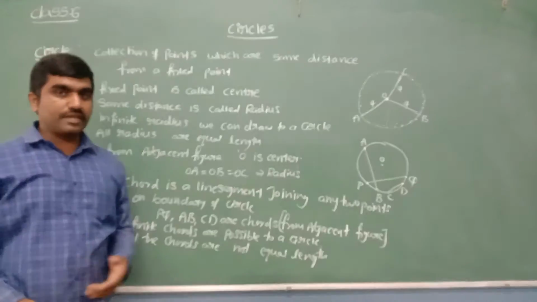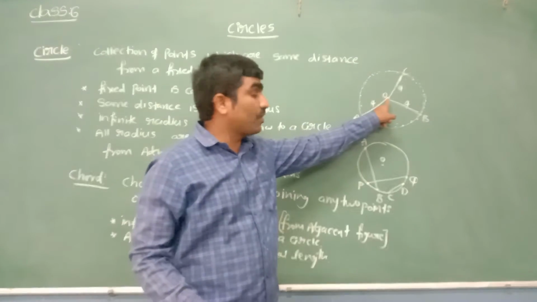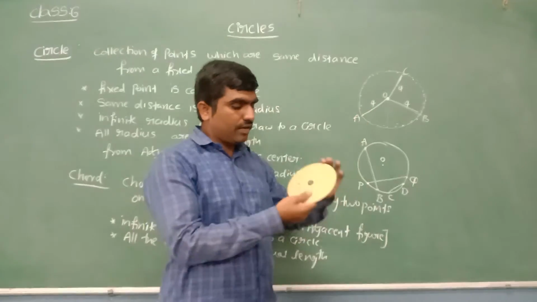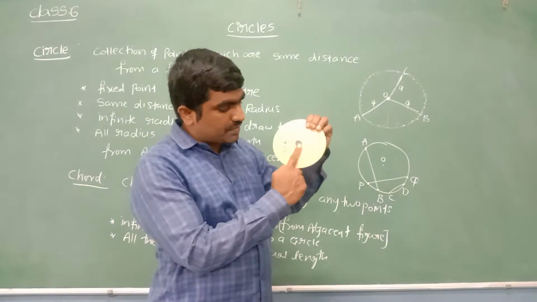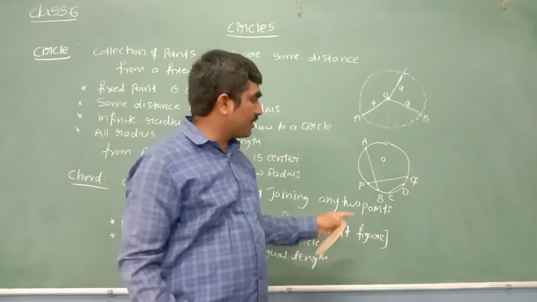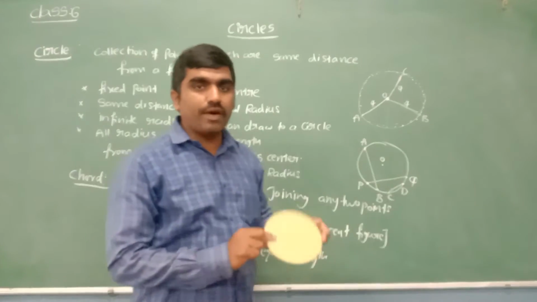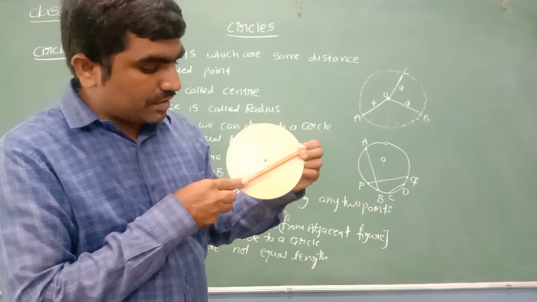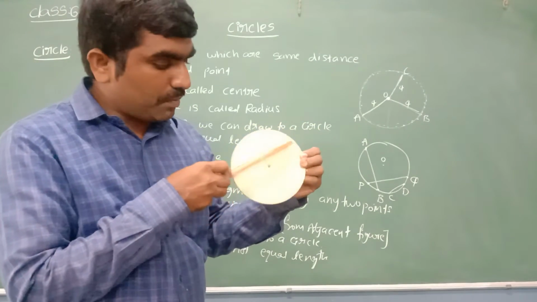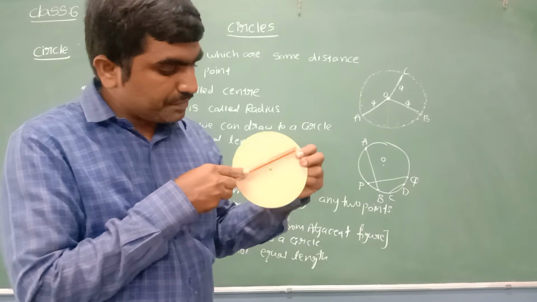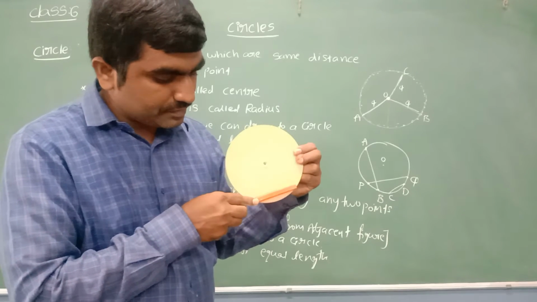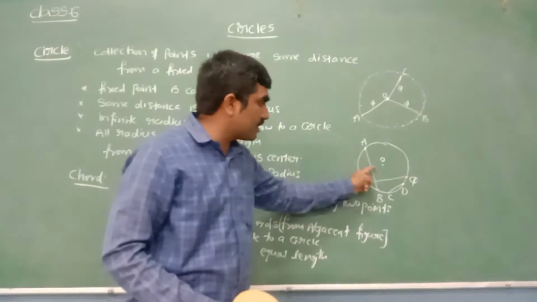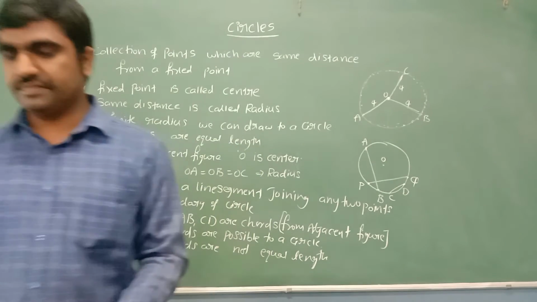Hope it is clear. What is the center? A fixed point is called the center. The fixed distance, I mean the distance from the center to the boundary, this one is called a radius. What is a chord? Joining any 2 points on the boundary of the circle. Let me join here. See, it is called one chord. Let me join like this. Here I can see one chord. We can draw an infinite number of chords, but all the chords are not of the same length.